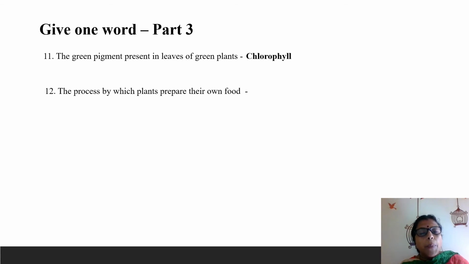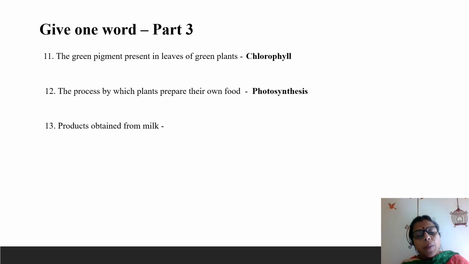Next one, the process by which plants prepare their own food. Plants, how they are preparing their own food, that process. Just now I told you, no? Yes, photosynthesis. Photosynthesis is the process by which the plants prepare their own food.